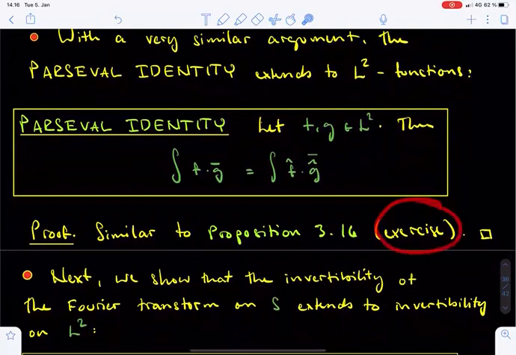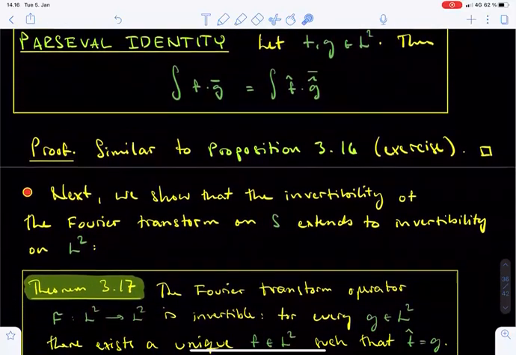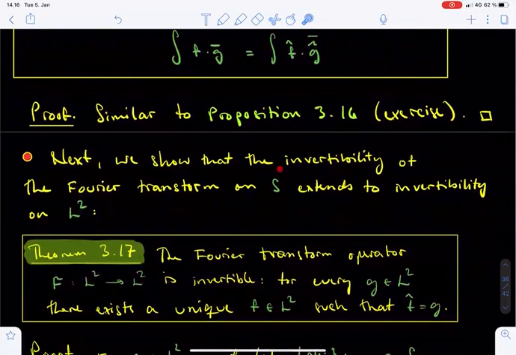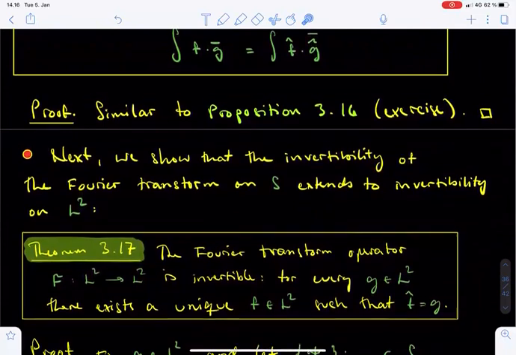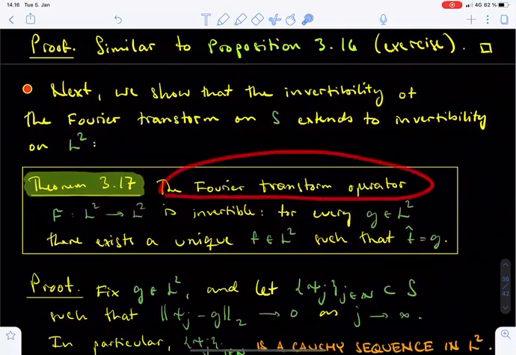We also leave this proof as an exercise, otherwise we would completely spoil the previous exercise. Recall that the Fourier transform is invertible on the space of Schwarz functions. We next show that the same property extends to the space L2. This is the content of Theorem 3.17.